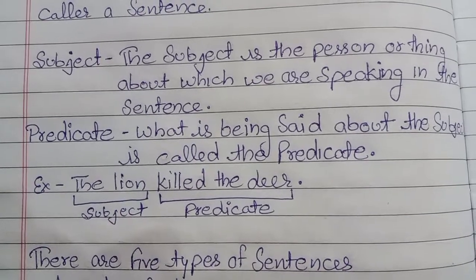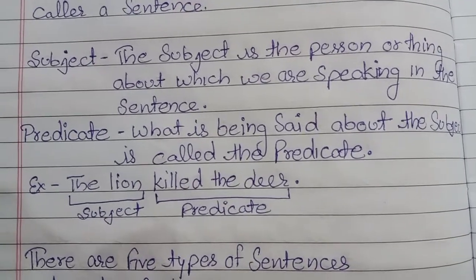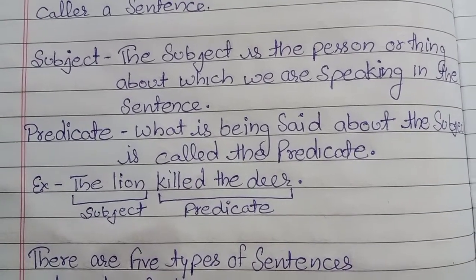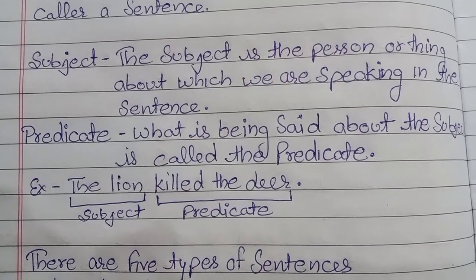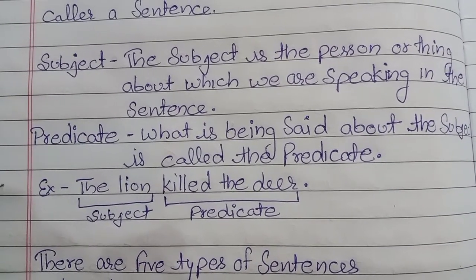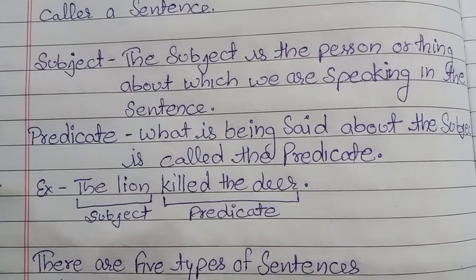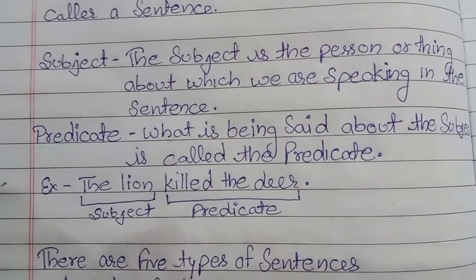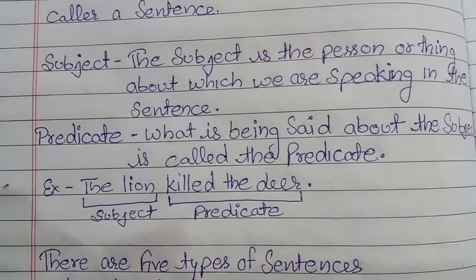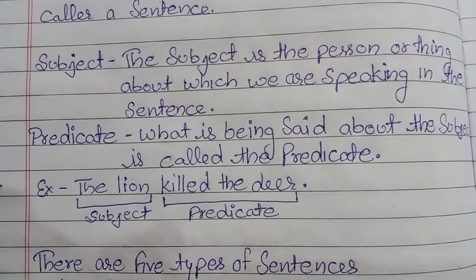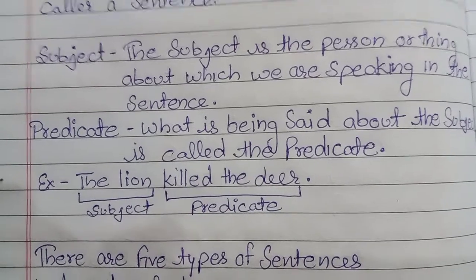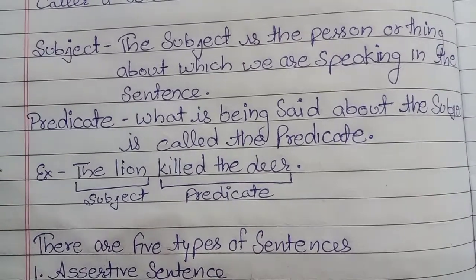I am giving you 5 sentences to find out the subject and the predicate, and you have to do that work in the same manner. Look at my example, whatever example I am presenting in the video. So now moving forward to what is predicate.